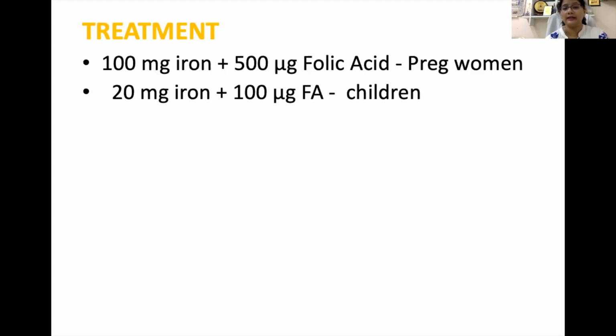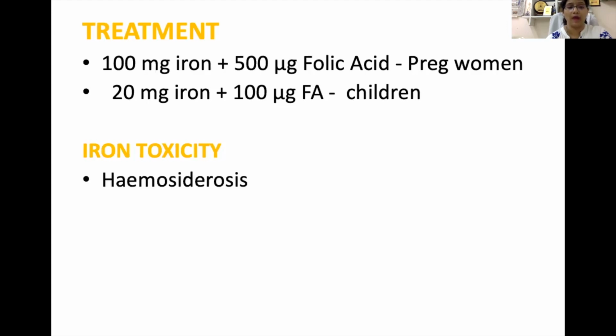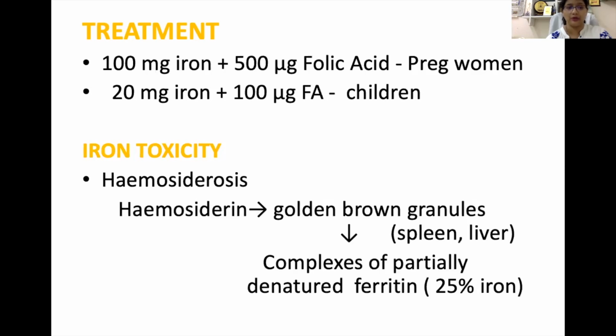So whatever they get in the last trimester from mother's blood serves as a reservoir of iron in their infant life also. So in case of children, if there is a deficiency, 20 milligram of iron, and 100 microgram of folic acid is given. Now, iron toxicity may occur when the iron supplementation is more than 100 milligram of iron, and it is manifested in the form of hemosiderosis, increased accumulation of hemosiderin.